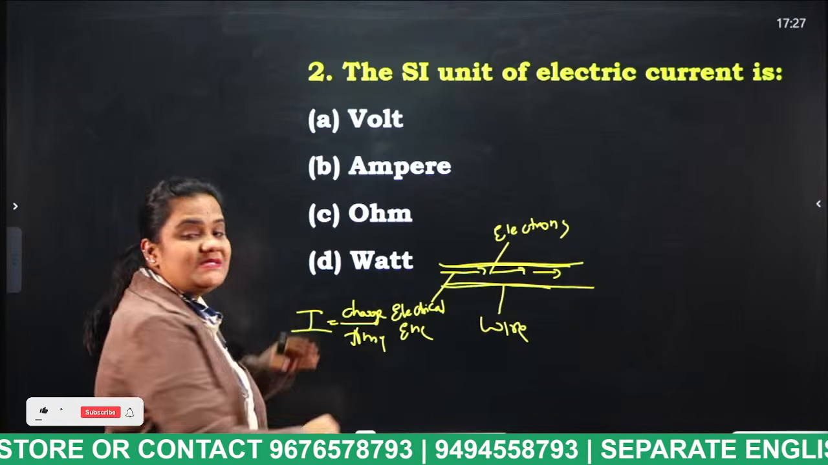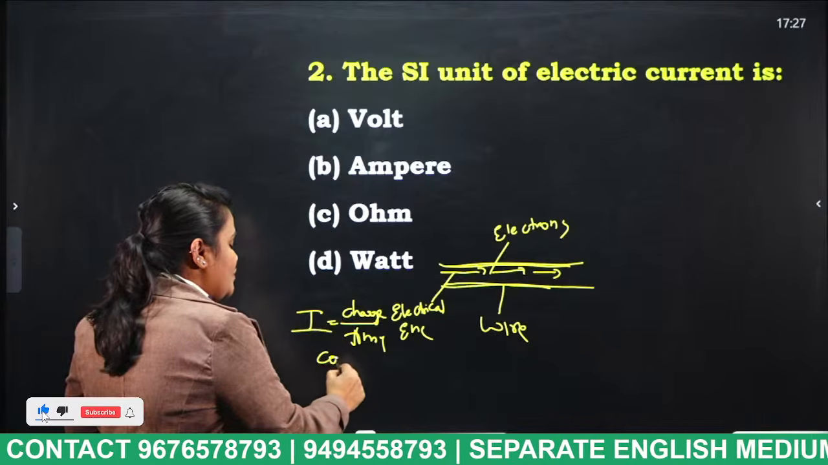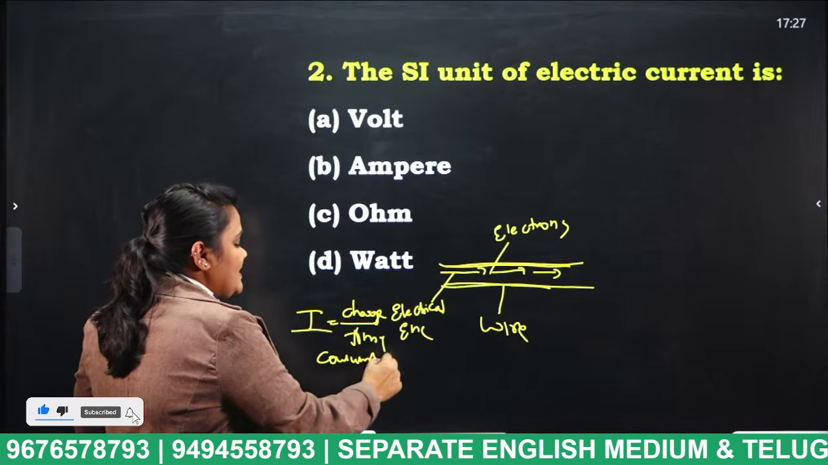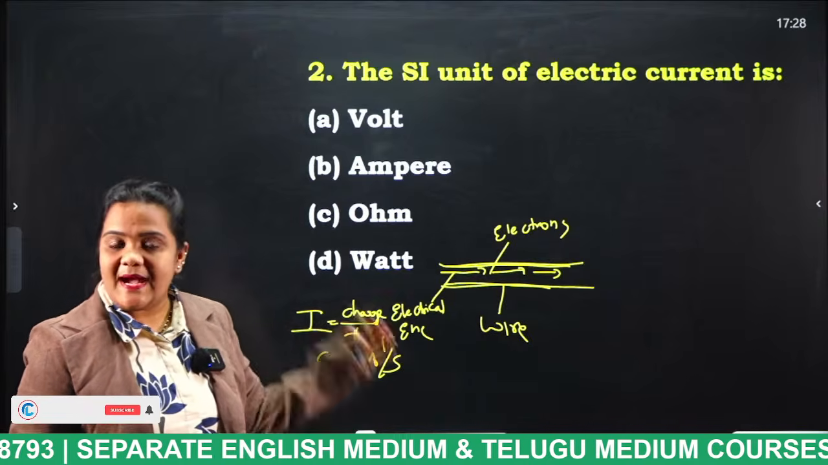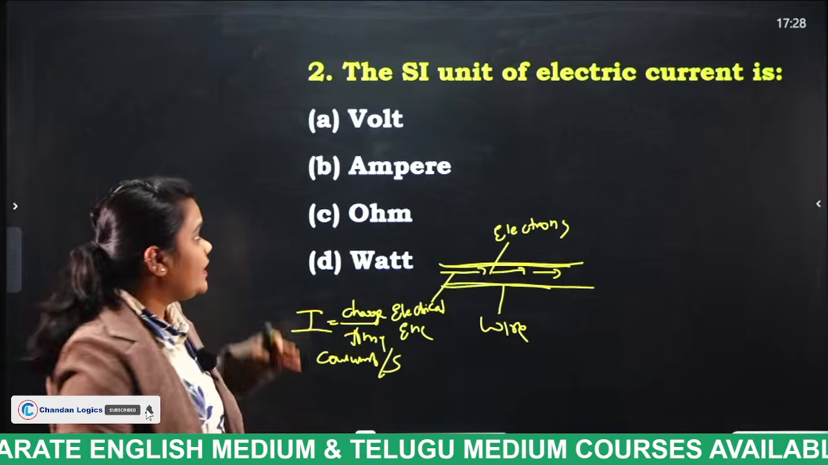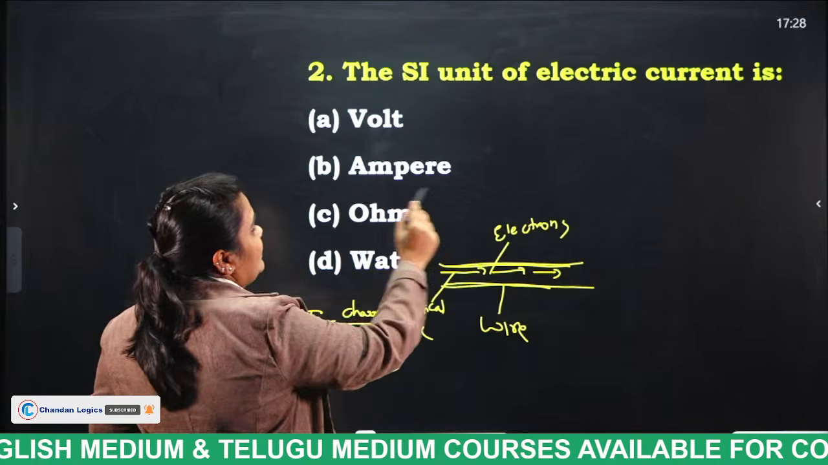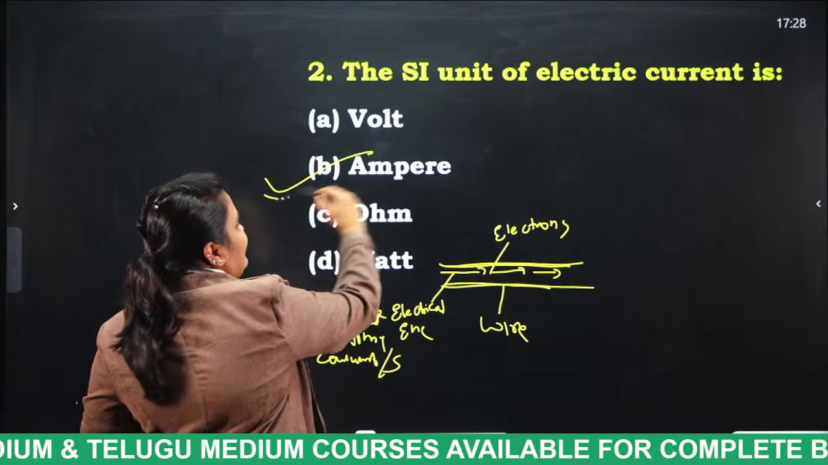So what are the units of charge? The unit of charge is coulomb, and the unit for time is second. Coulombs per second. And what is the unit of current? Ampere. The SI unit of electric current is ampere.